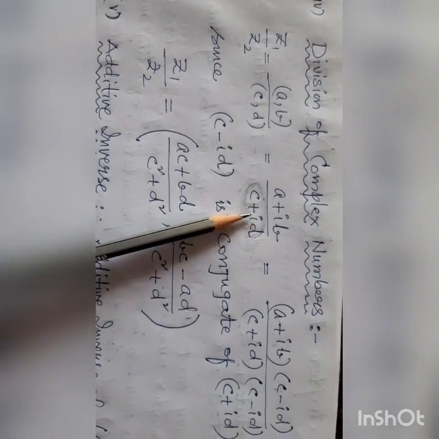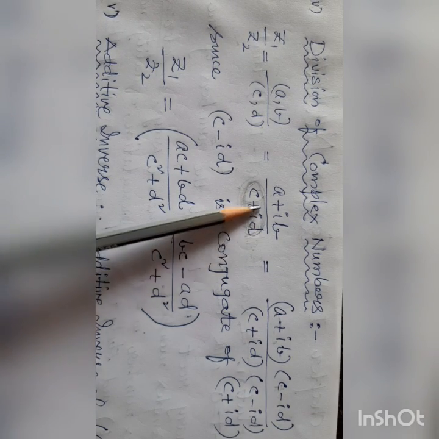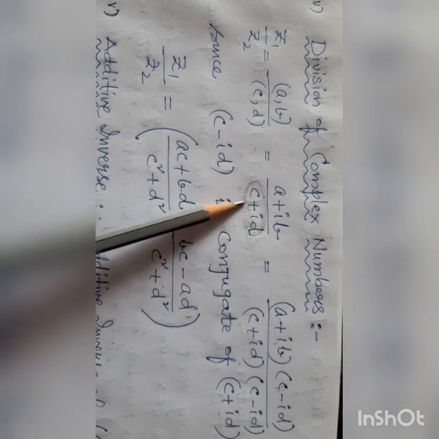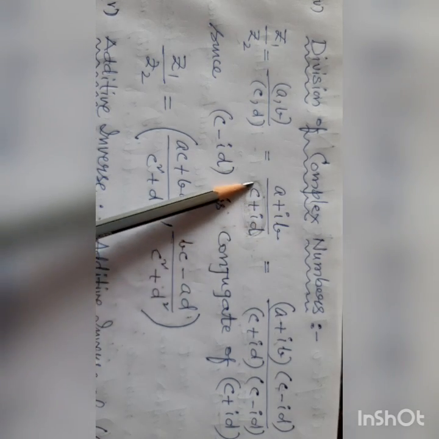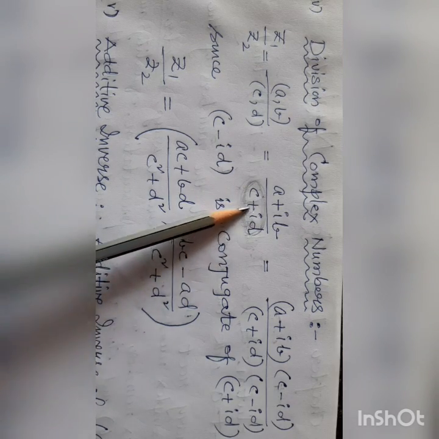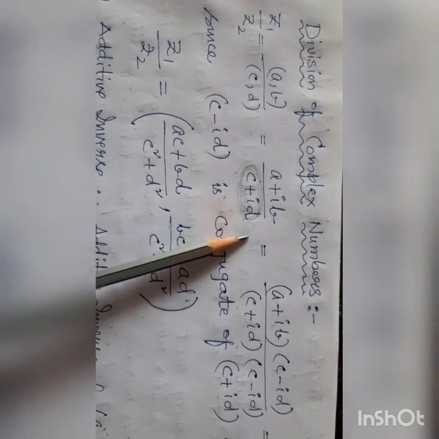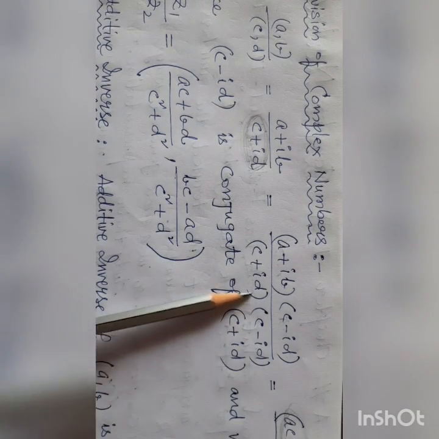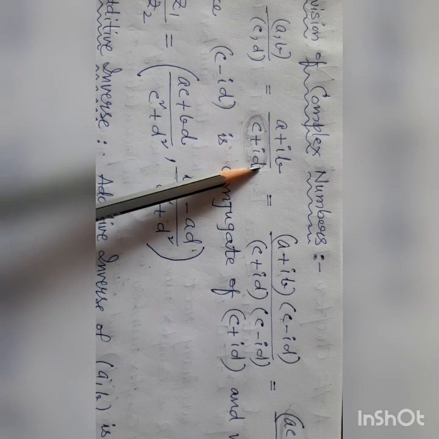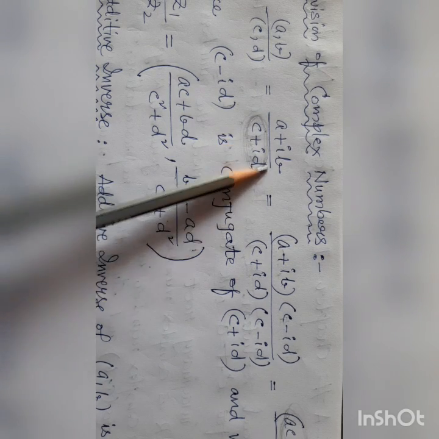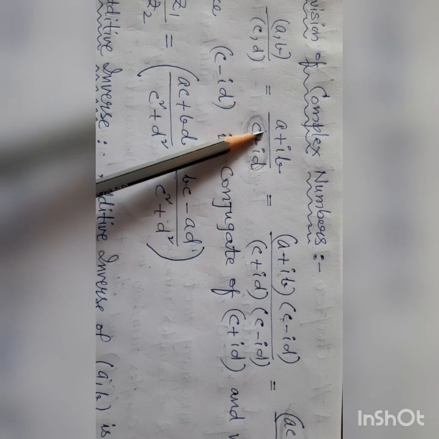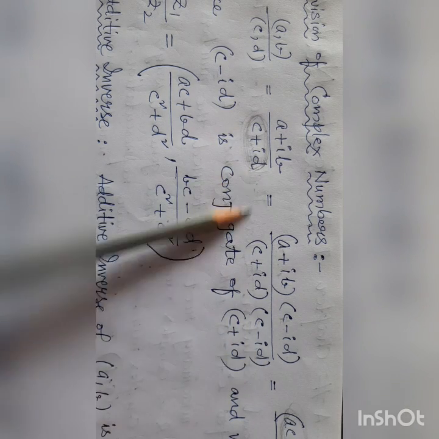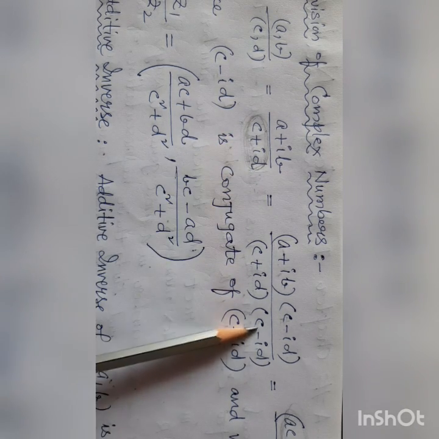In division, a very important point to remember: this is a complex number, and in the denominator a complex number should not be there. You have to make it a real number. For that, you take c minus id and multiply the denominator, because there should not be a complex number. You have to change the denominator to a real number. For that sake, we are multiplying the denominator by c minus id.